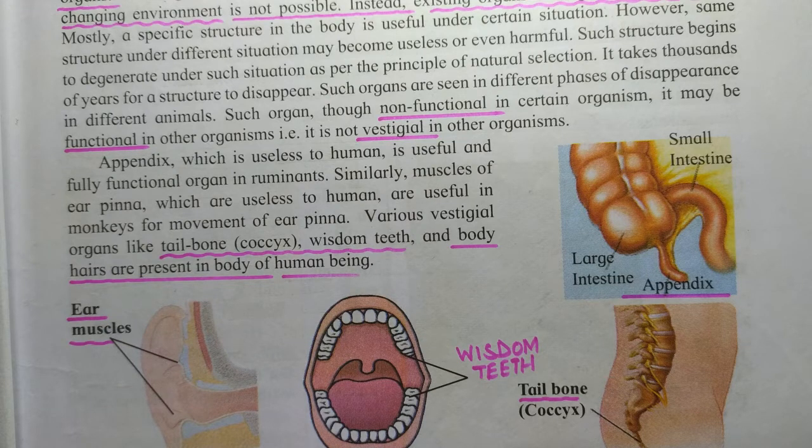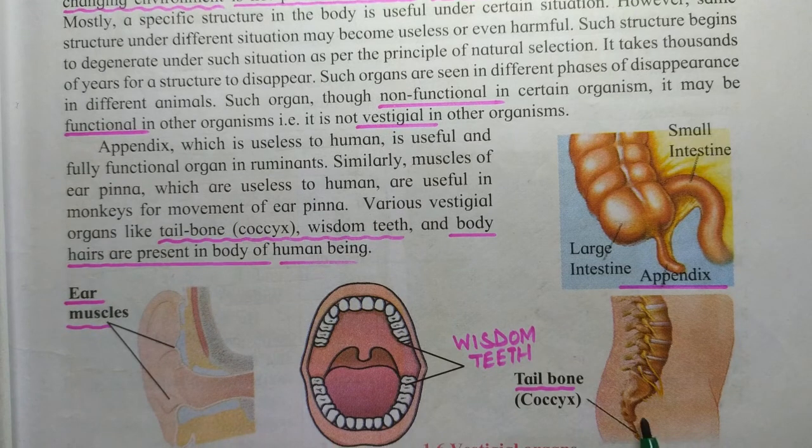Various vestigial organs like the tailbone. Here it is, a tailbone, as well as wisdom teeth, which in Marathi we call akkal dadh, as well as body hair. Body hair is useful to organisms for protection purposes, but for us it is not at all useful as a protection.